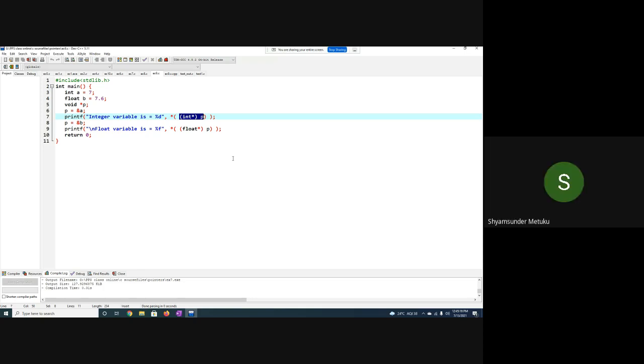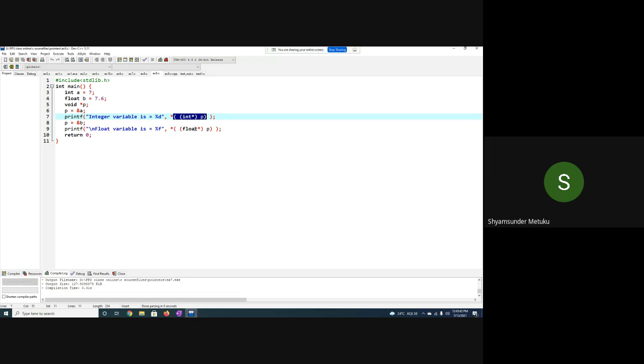Yes or no? So for an integer pointer, to get the value, star is needed. That is the reason the whole thing is put into brackets and star is applied here, so that it prints the integer A value, which is 7, by using the void pointer. Correct or not? Same thing for the float also.